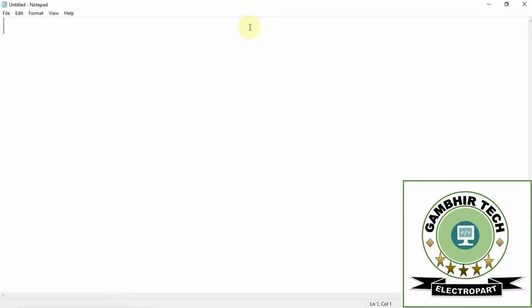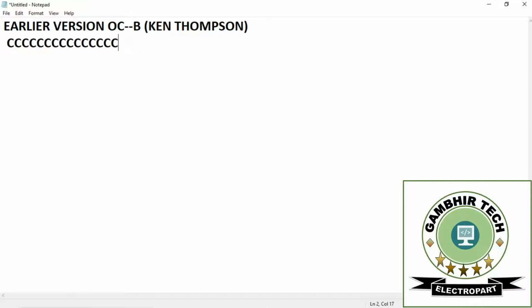We have discussed that the earlier version of C was B, which was written by, I'm just writing it here in brackets, Ken Thompson. So now what does C mean in C programming language?